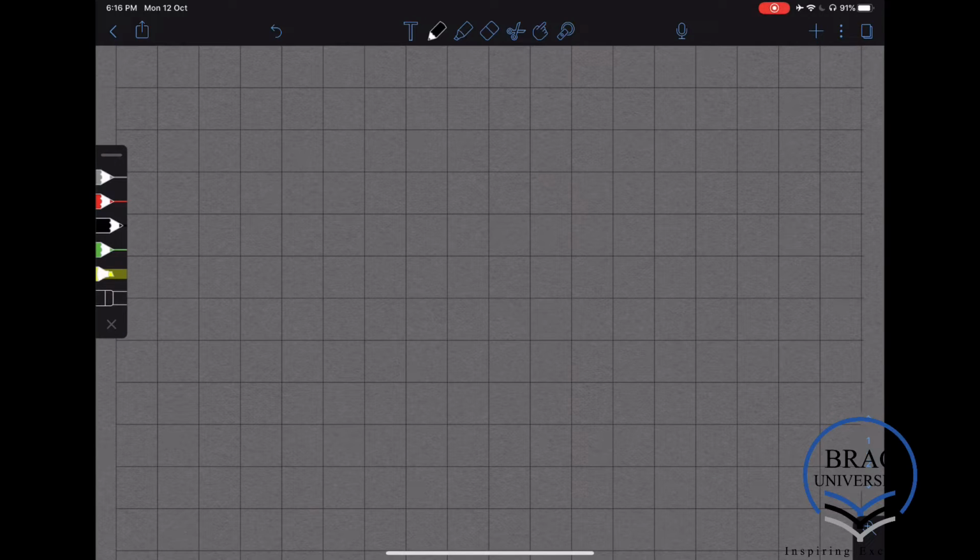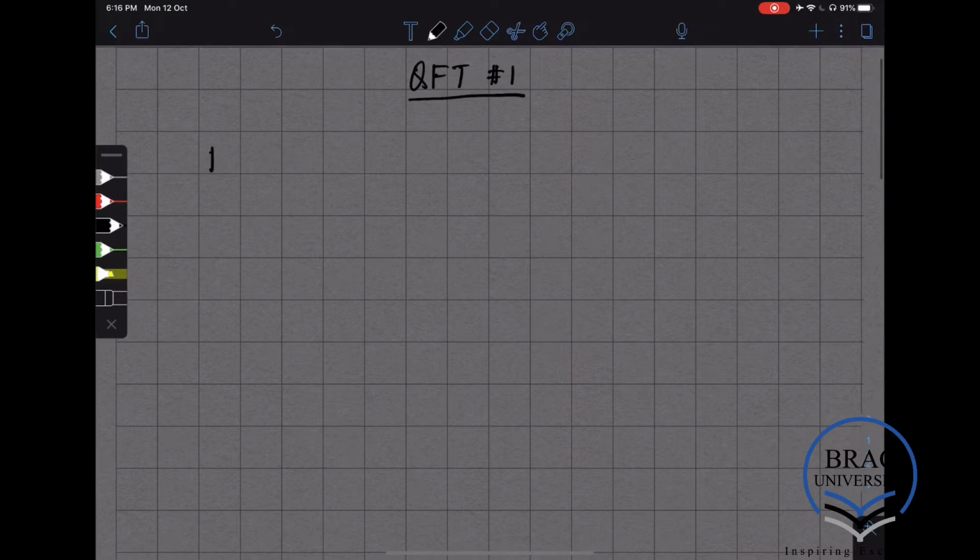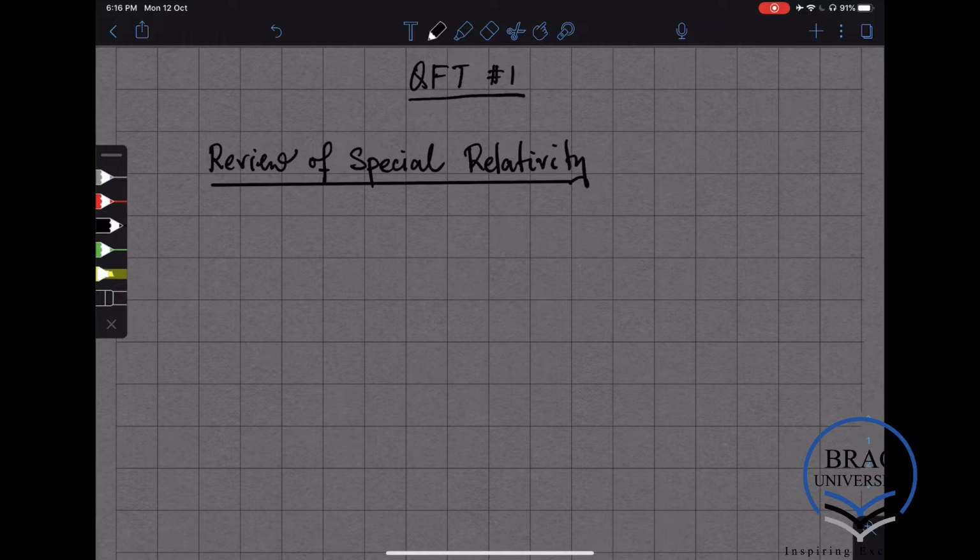So welcome to the first lecture of quantum field theory. Before we actually get into quantum field theory, we shall need to review a few background materials. In today's lecture, we are going to review special relativity. As the name suggests, this will be a review, although logically it will be self-contained, but it'll help you if you have seen some of this stuff before.